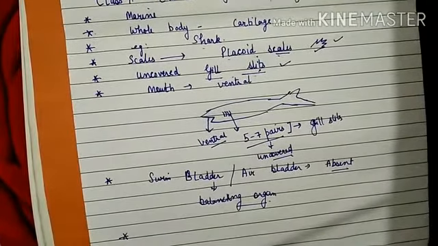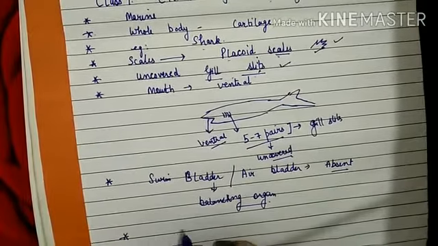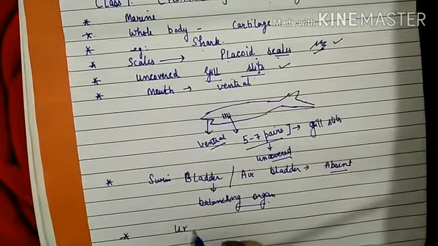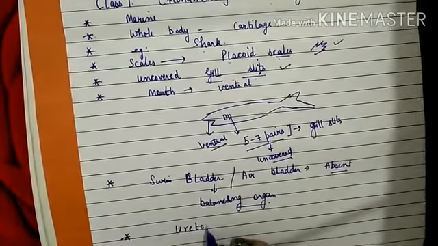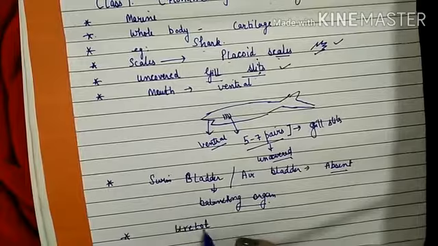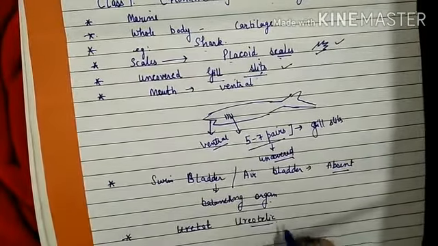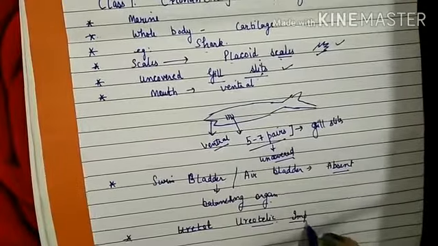Then another important point you have to remember is that cartilaginous fishes excrete urea, so they are ureotelic. They are ureotelic. This is another important point.